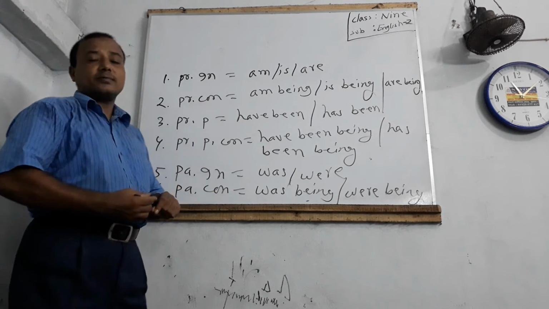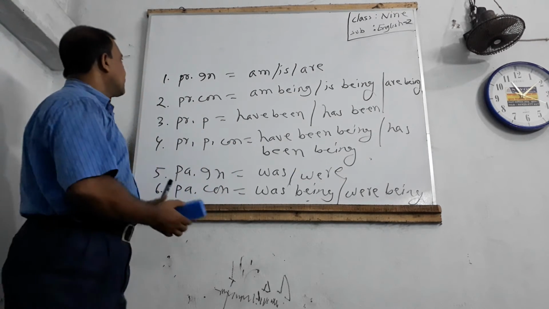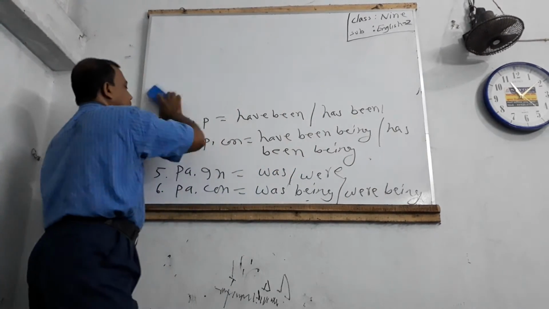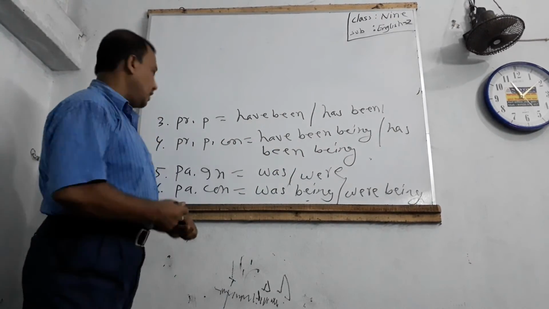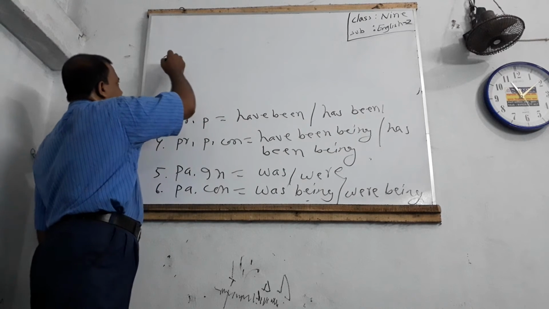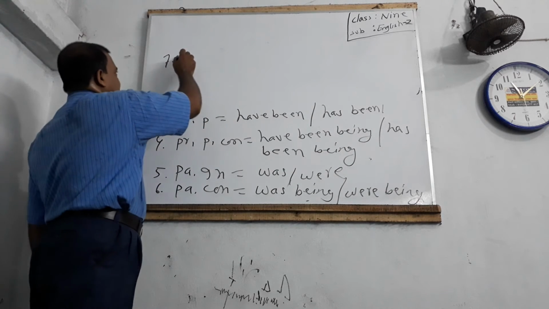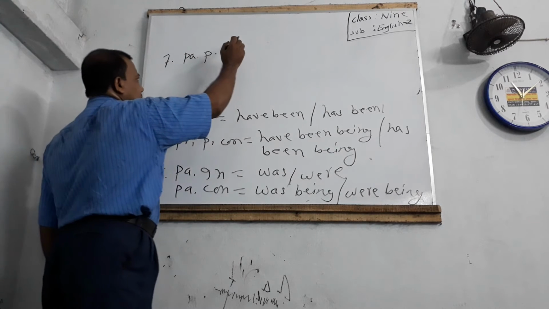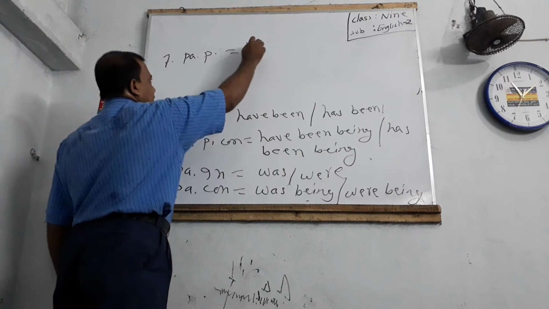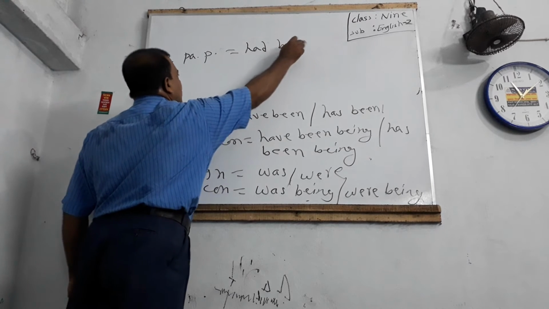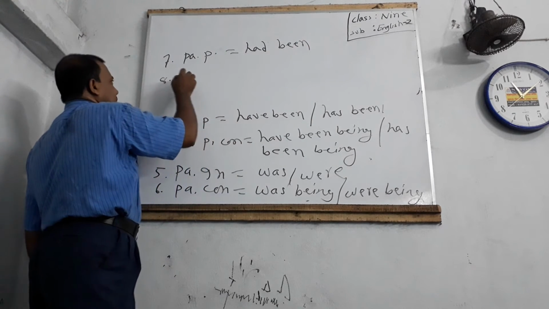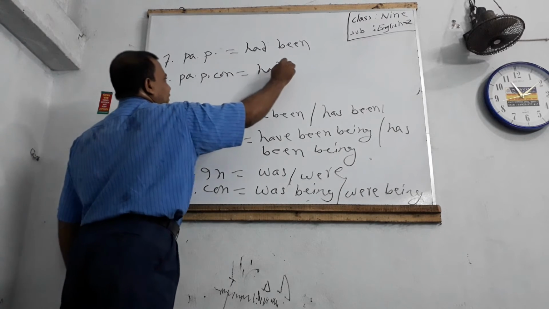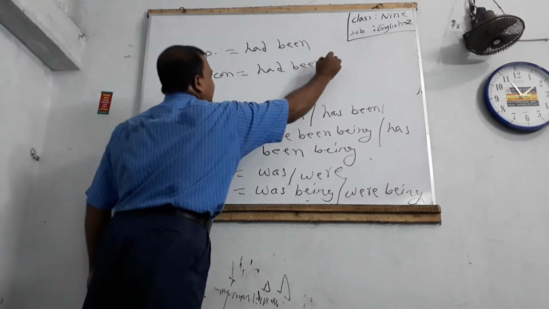Dear students, past perfect tense: auxiliary verb had been. Past perfect continuous tense: auxiliary verb had been being.